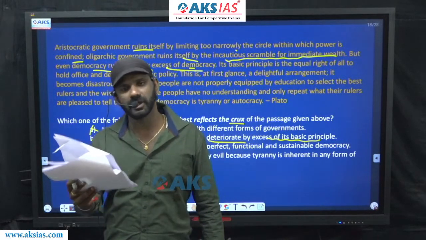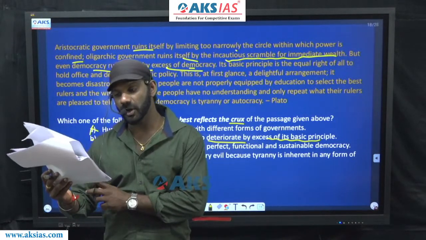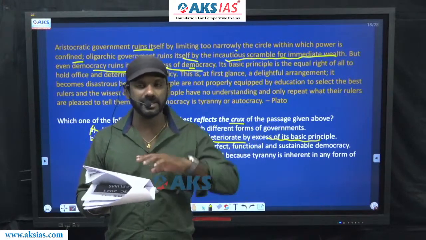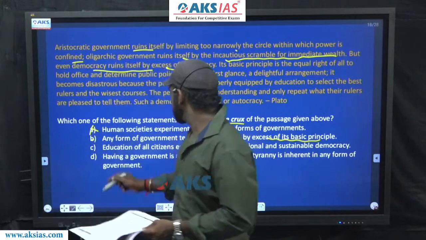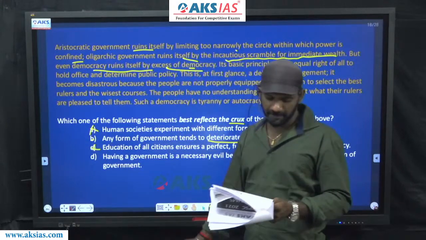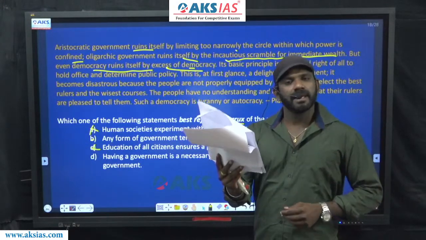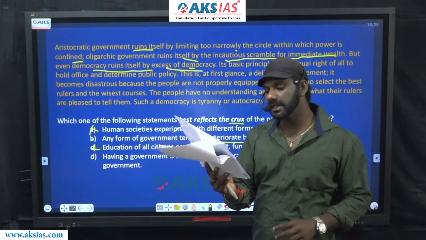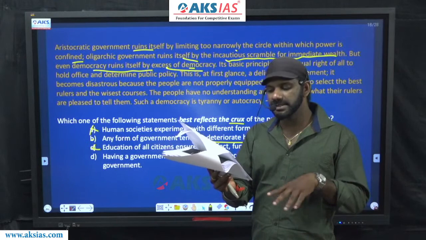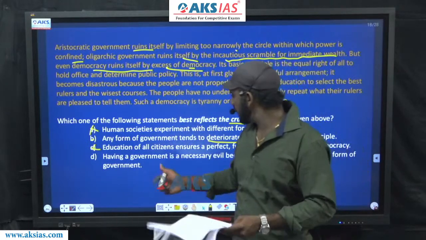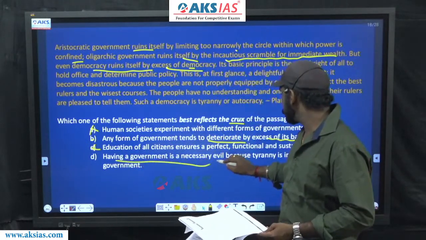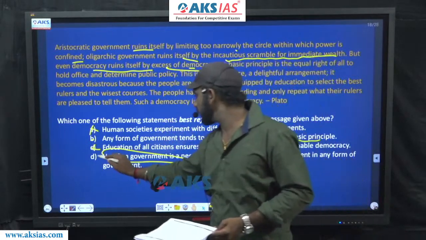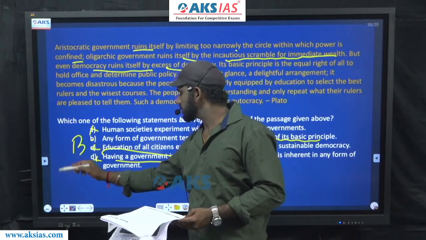Educating the citizens is not a part of the details given in the paragraph. Even if it is a part, it is not the idea explained by the author. C is eliminated. Come to option D. Having a government is a necessary evil because tyranny is inherent in any form of government. This must be eliminated because having a government is a necessary evil is not at all a part of the details there in the paragraph. Eliminated. The answer must be option B.